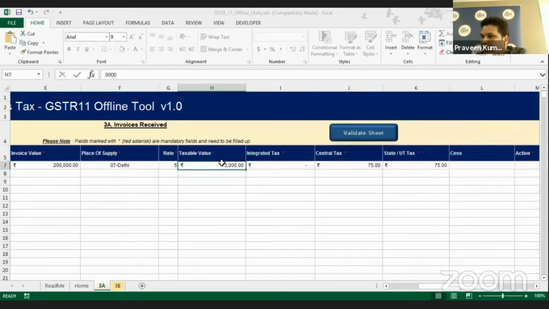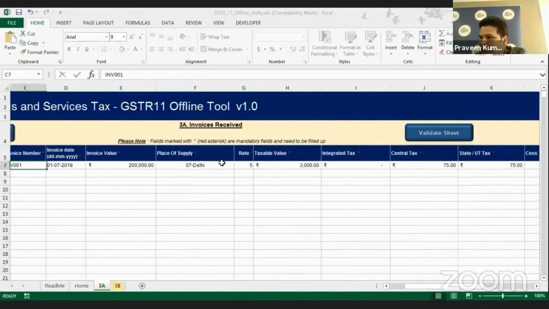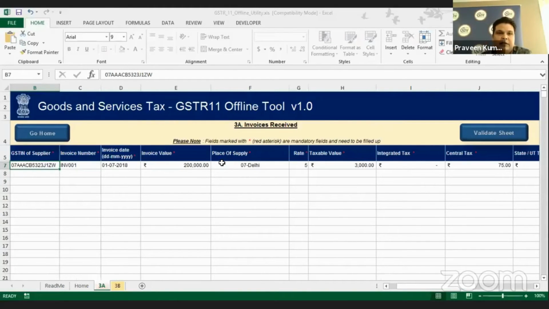Now I'll show you another example. Many queries have been received regarding one invoice number in which I have a line item of 5%, another item of 12%, and another item of 18%. How will I make the entry for that? Because we have line items with three different rates, that is 5%, 12%, and 18%, you have to make three separate entries for that.